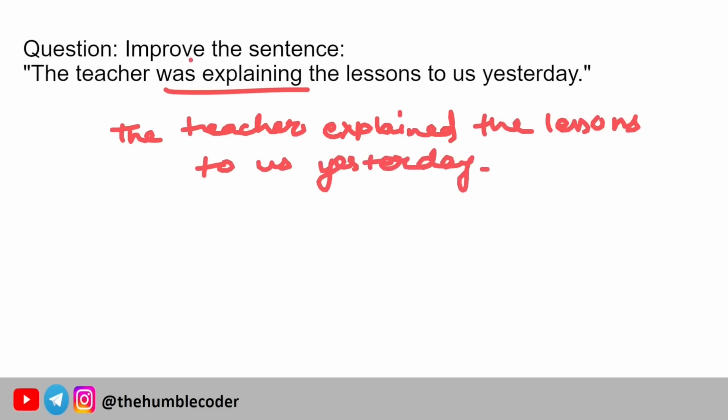Why so? Because "was" is a word that we use for the past, and "explaining" is the word that we use for the present or future. So "was" and "explaining" do not match. That is why the correct answer will be: the teacher explained the lessons to us yesterday. Moving on to the next question now.